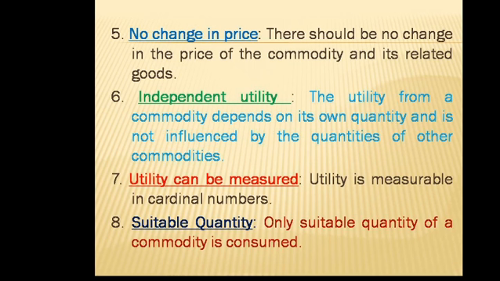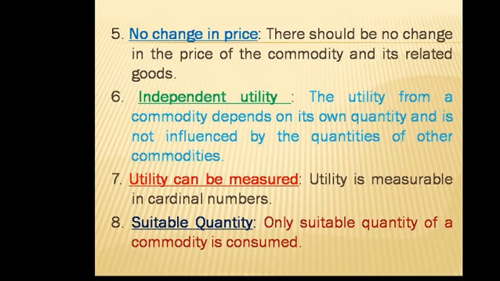Number 6, independent utility. The utility from a commodity depends on its own quantity and is not influenced by the quantities of other commodities.